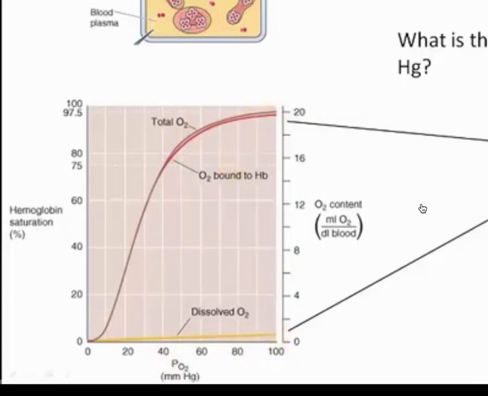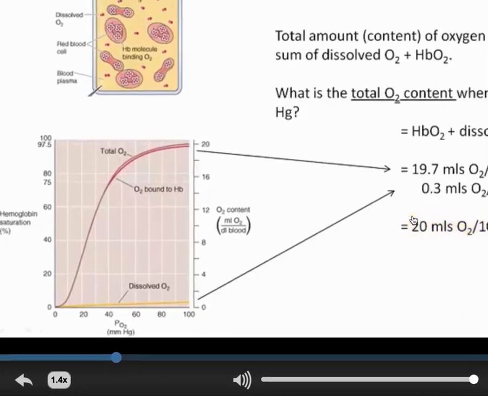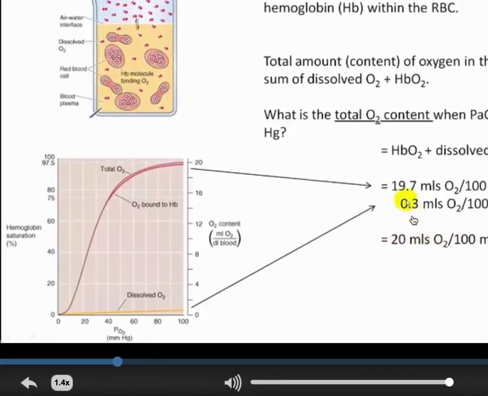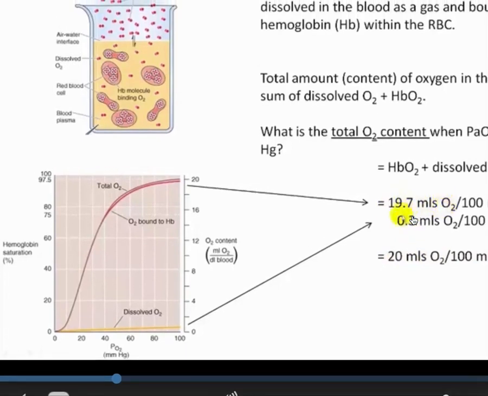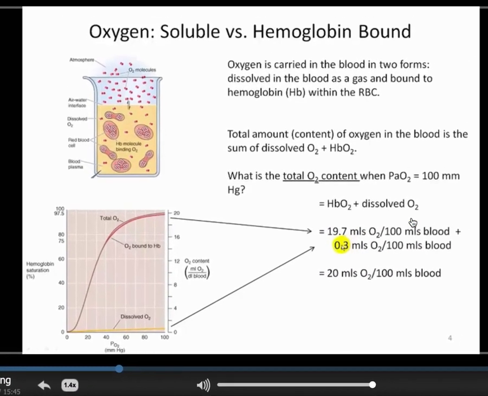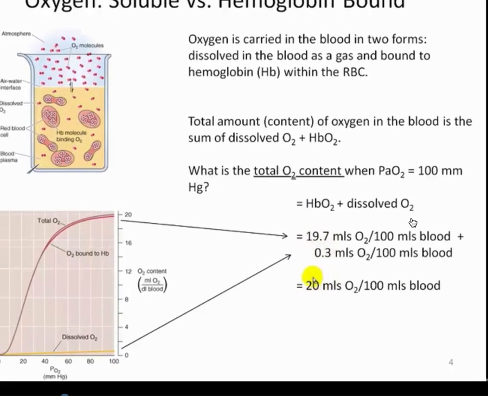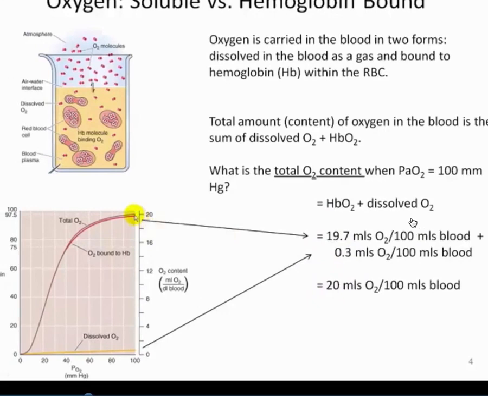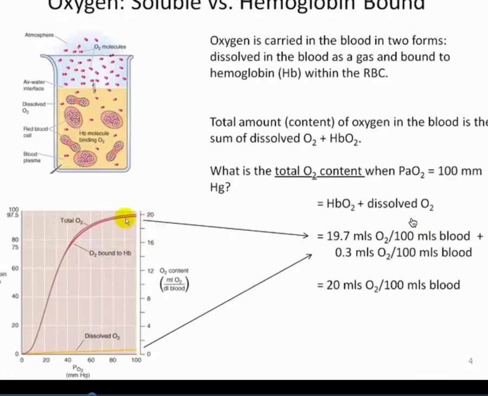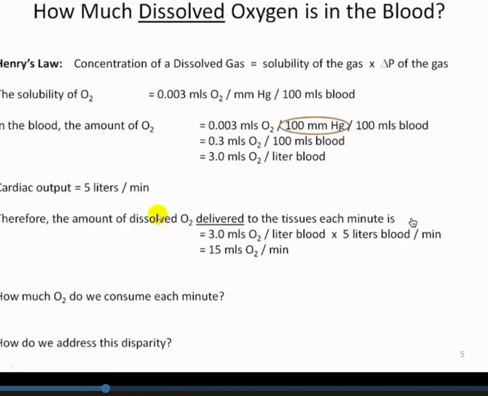So overall, an important number to remember is that the average normal oxygen content in arterial blood is 20 milliliters of oxygen per deciliter of blood. The breakdown of that is approximately 19.7 coming from the hemoglobin and 0.3 coming from the soluble. Obviously the vast majority is coming from the hemoglobin bound, but this is the overall contribution that gives rise to our normal physiological levels of 20. Again, here it is in graph form: the small number of dissolved down here plus the hemoglobin bound equals your total. And these are the numbers that give rise to the 20 shown there.